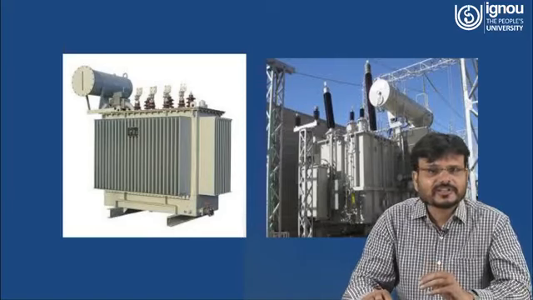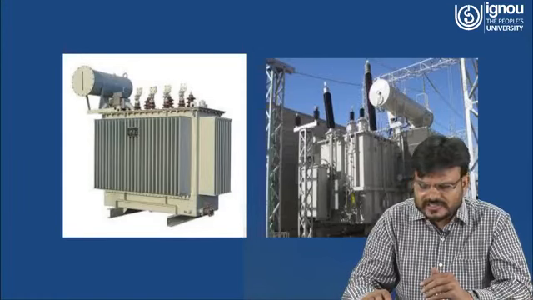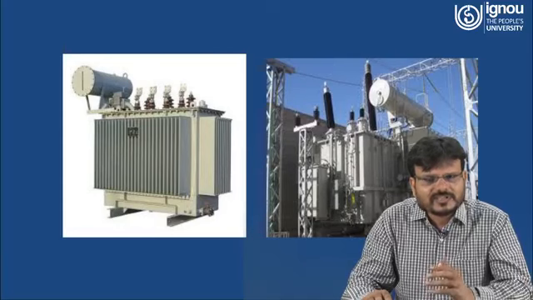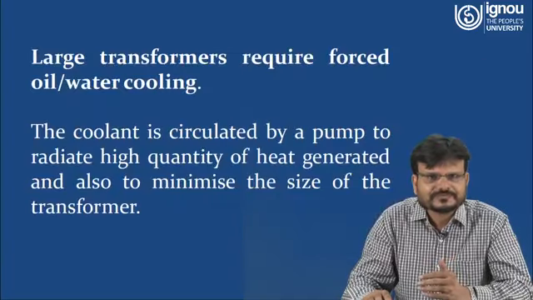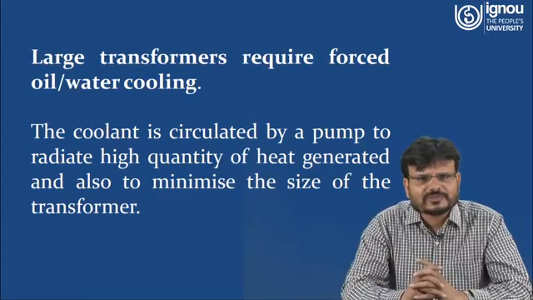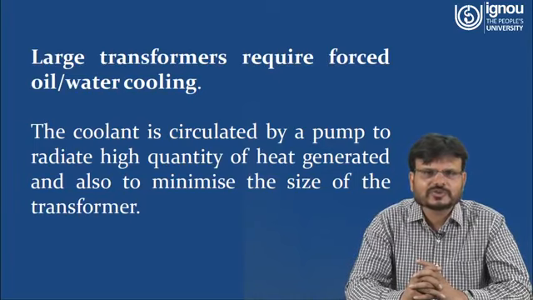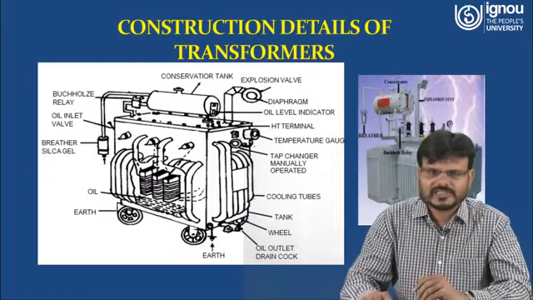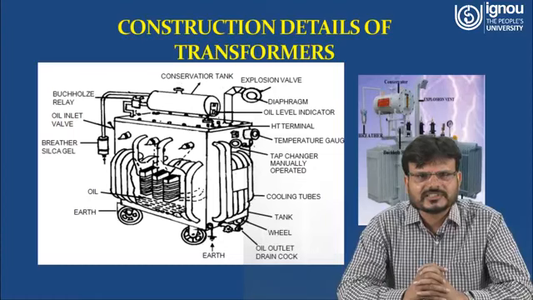And for the cooling of this coil, oil is also used in the tank. The coil is immersed, and the transformer oil is used to cool the transformer. Large transformers require forced oil or water cooling. The coolant is circulated by a pump to radiate a high quantity of heat generated and also to minimize the size of the transformer. Now we have to understand construction details of the transformer.